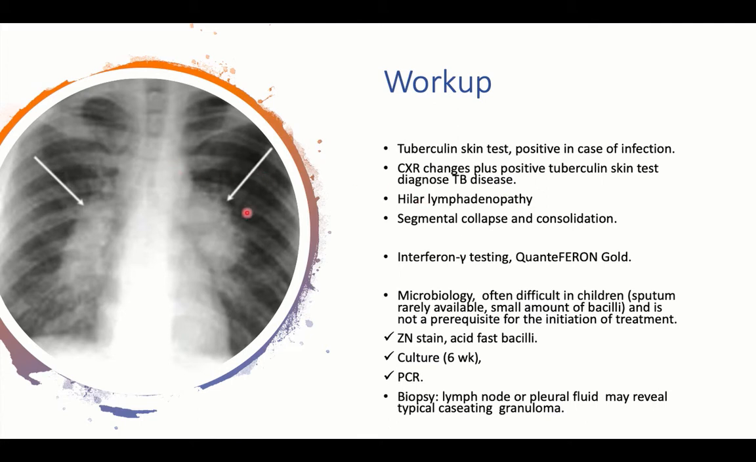On the X-ray we may find hilar lymphadenopathy, and pneumonia, for example, either in the form of diffuse bilateral bronchopneumonia in case of miliary TB, or lobar pneumonia. So pneumonia plus hilar lymphadenopathy, which is enlargement of lymph nodes at the hilum of the lungs, is a characteristic finding in case of tuberculous infection. We may also find segmental collapse and consolidation. So a positive chest X-ray finding plus tuberculin skin testing is diagnostic.